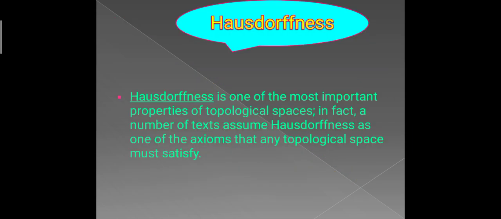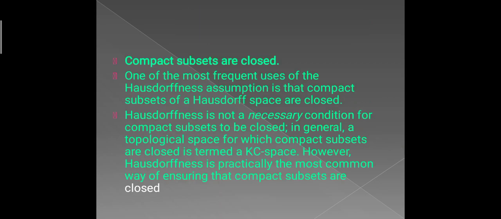Now we discuss Hausdorffness. Hausdorffness is one of the most important properties of a topological space. In fact, a number of texts assume Hausdorffness as one of the axioms that any topological space must satisfy. Compact subsets are closed.